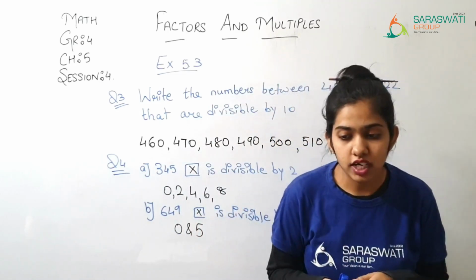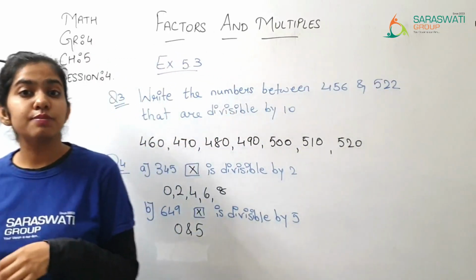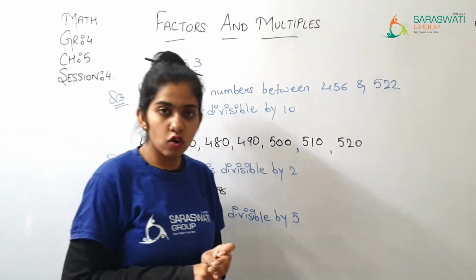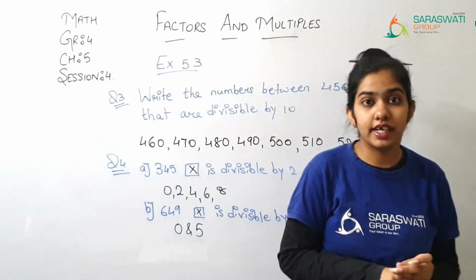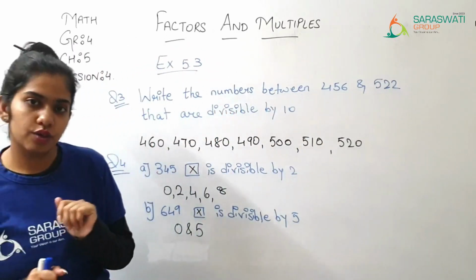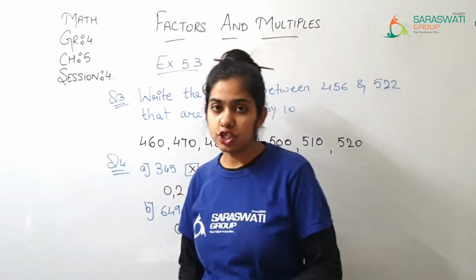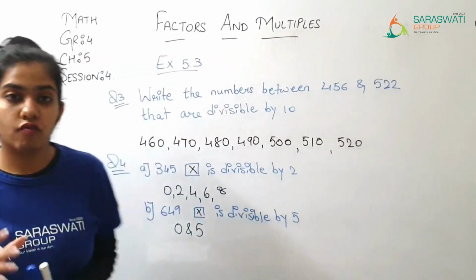See that 785 is divisible by 10. No, because in the ones place there is 5 and we want 0 to get divisible by 10. So there also we will put a cross and write 0 down. Okay, so in this way you are supposed to solve these both equations. Now question number 5.